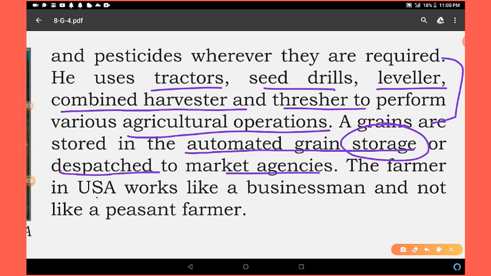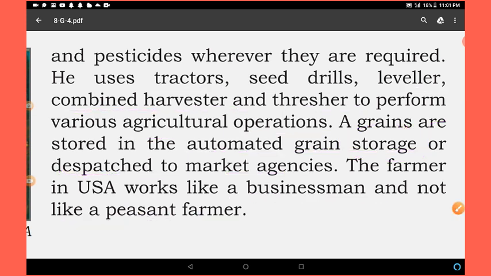The farmer in the USA works like a businessman and not like a peasant farmer. So dear students, in the USA farmers are rich, and in India farmers mean poor. Farmers and peasants symbolize poverty and backwardness in developing countries. But in the USA, a peasant or farmer means a business, like a businessman and a rich person.